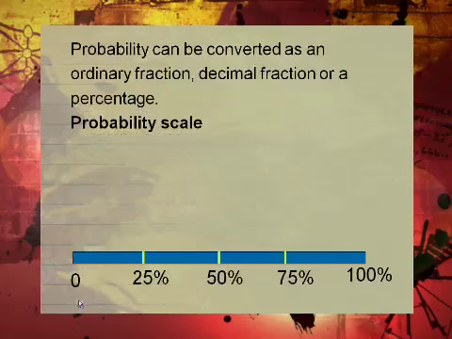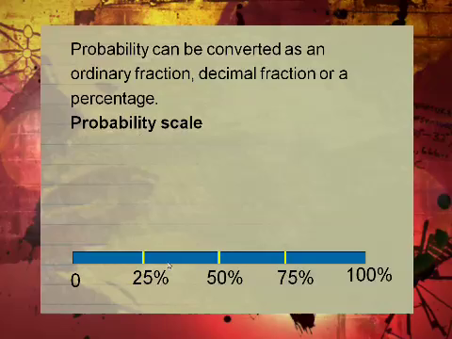I explained this. Look at this, it is what you call the probability scale. And one other important thing, guys, we say probability can be converted as an ordinary fraction, decimal fraction, or a percentage. You've got these three ways of representing the probability or the answer that you got.